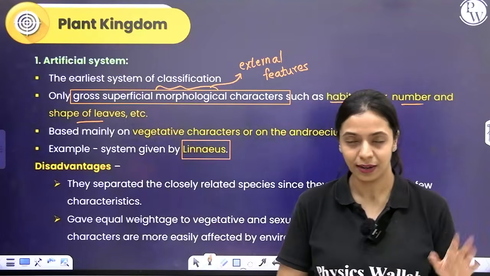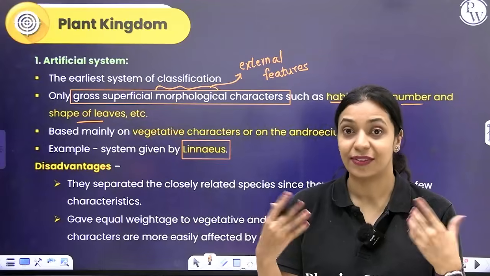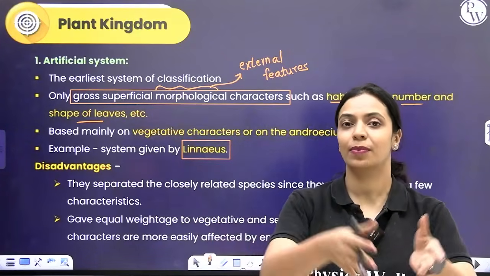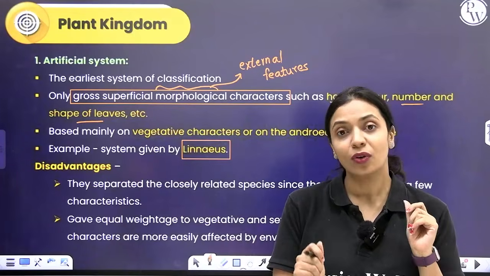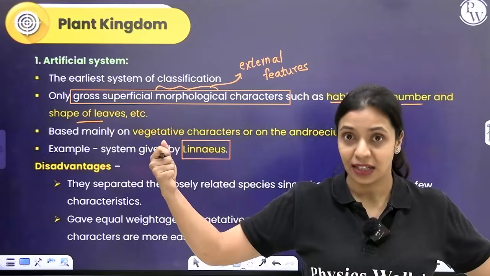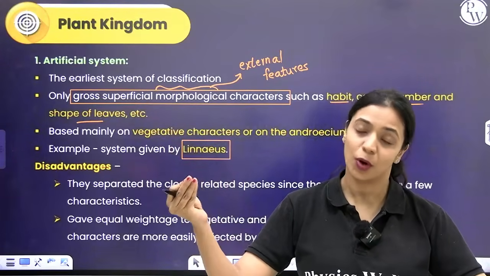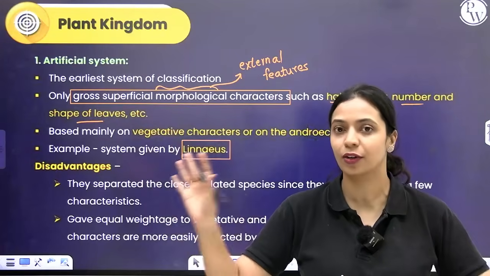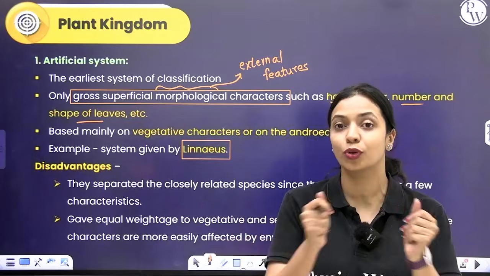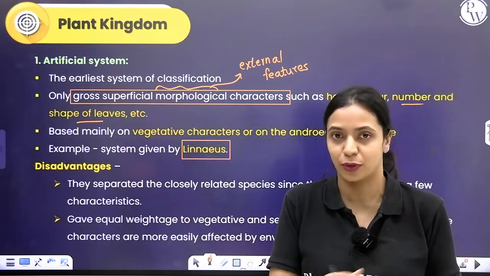Some of the drawbacks are, firstly, just because the leaves of two plants look alike, look similar, if you're putting them into the same group, phylogenetically, evolutionarily, they may be very distantly related. Just because you're looking at a few morphological features, it is possible that you group very distantly related organisms into the same group. It is also possible that you separate out two closely related organisms into two distant groups because you're just focusing on a few morphological features.